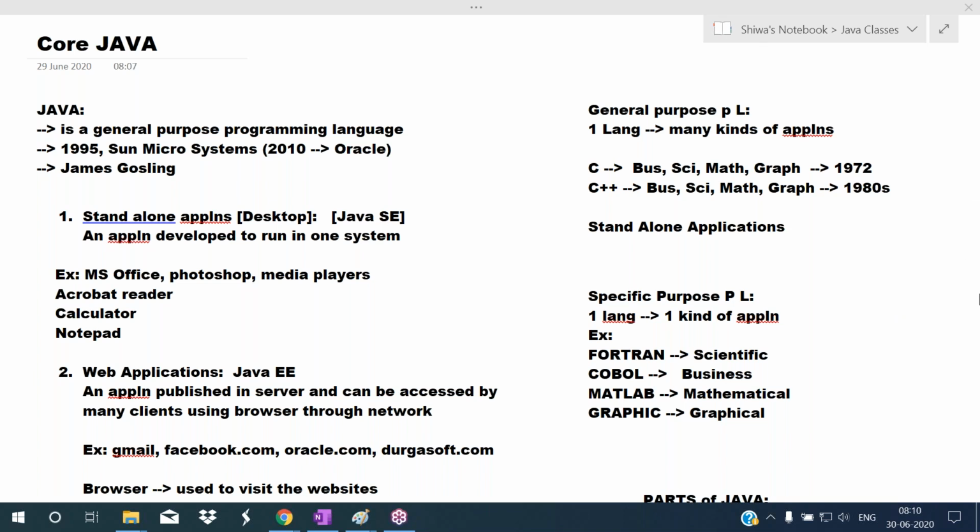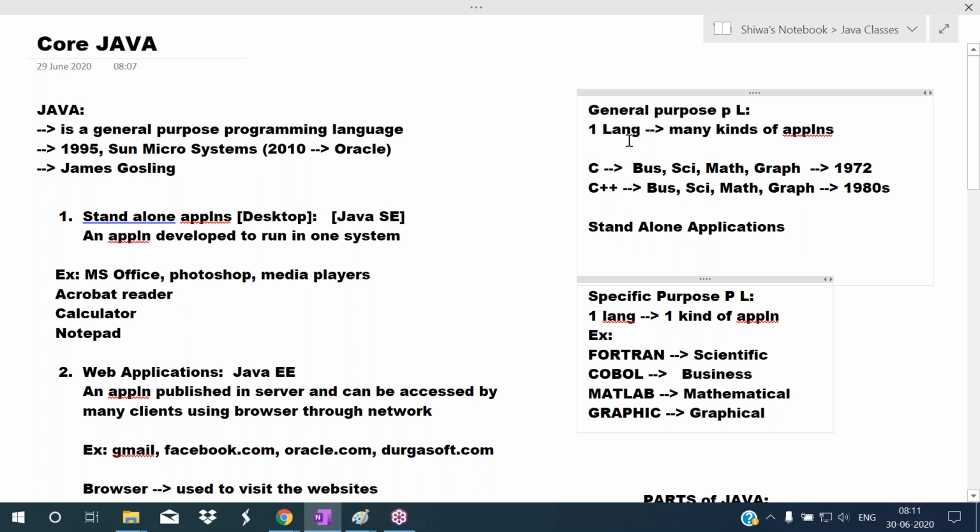Okay. See, so this Java is the general purpose programming language, meaning using one language, we can develop many kinds of applications. So according to the kinds of applications, two types are there. One is specific purpose programming languages, another one is general purpose programming languages. Specific purpose programming languages means using one language, we can develop one kind of application only. Like using Fortran, we can develop scientific applications only. Using COBOL, we can develop business applications only. Like this, using one language, we can develop one kind of application only. Those languages are called specific purpose programming languages.